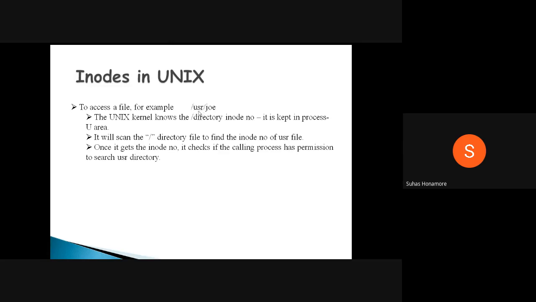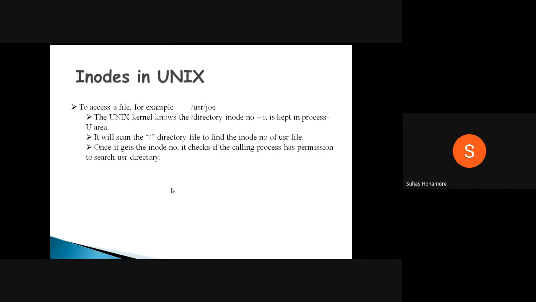Here what it will do is, the inode number related to the first slash will be checked. Then inside that slash directory, the inode number of usr will be checked. Then inside this directory, the inode related to geo will be checked. Like a hierarchy, first root will be there, slash.